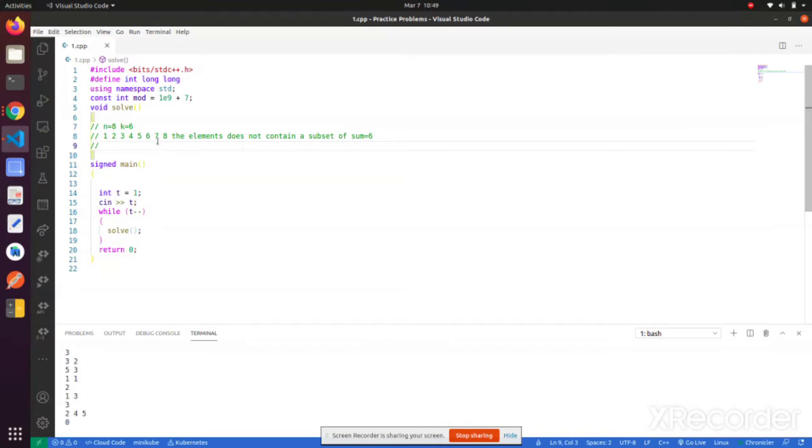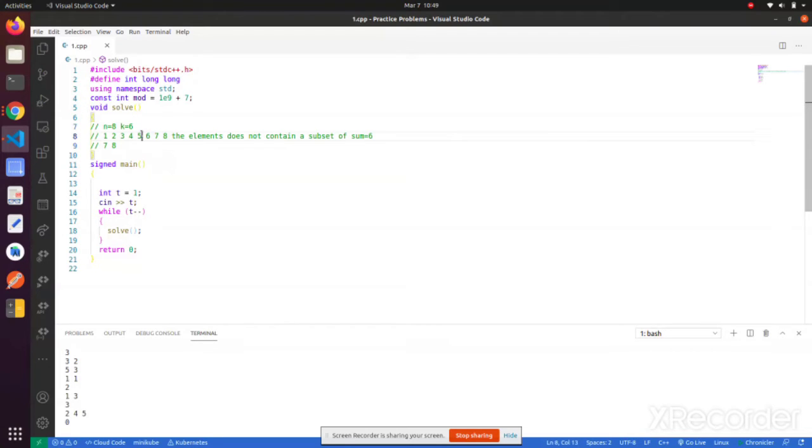We can clearly see that if we include elements greater than 6, they will not form any subset with sum equal to 6. So we can clearly include 7 and 8 in our solution.